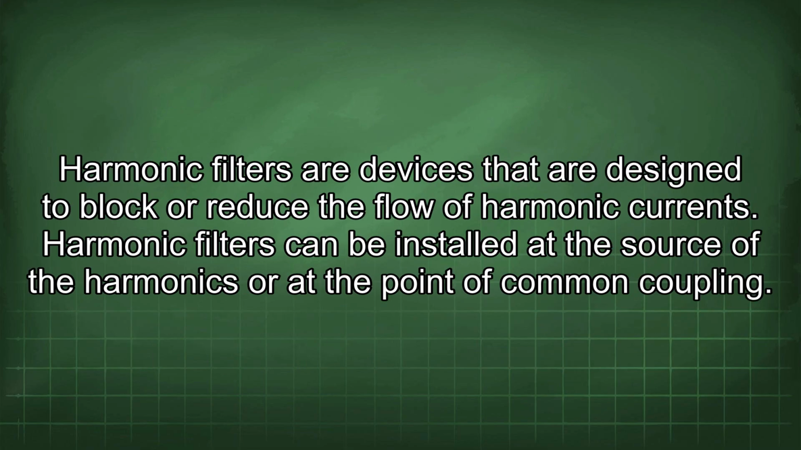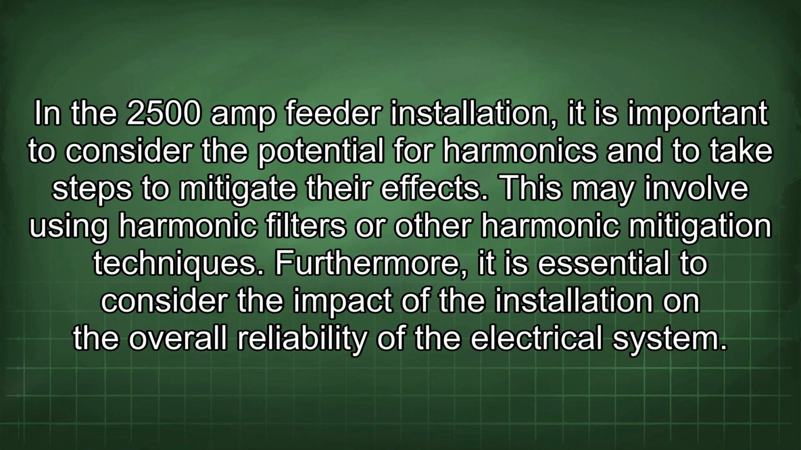Harmonic filters are devices that are designed to block or reduce the flow of harmonic currents. Harmonic filters can be installed at the source of the harmonics or at a point of common coupling. In the 2500 amp feeder installation, it is important to consider the potential for harmonics and to take steps to mitigate their effects. This may involve using harmonic filters or other harmonic mitigation techniques.